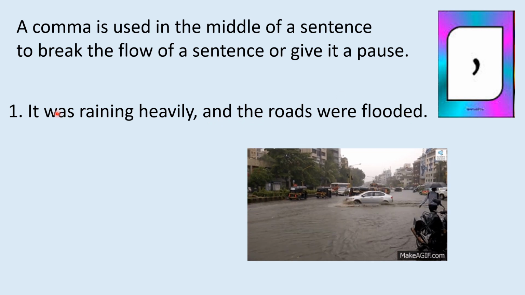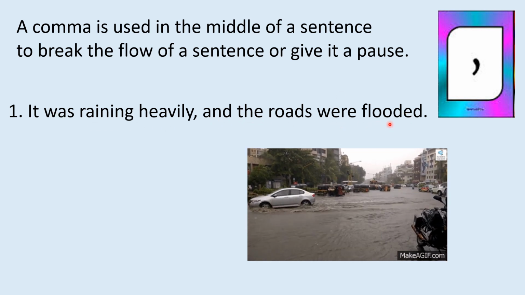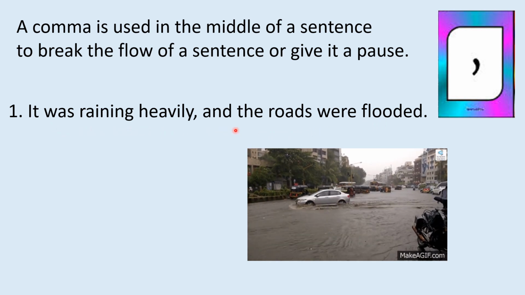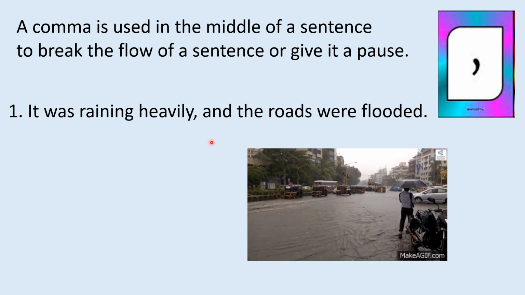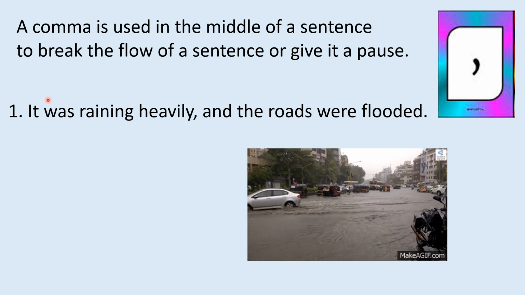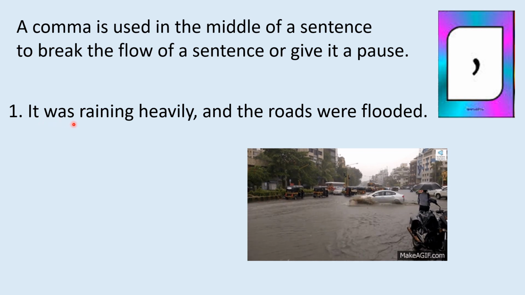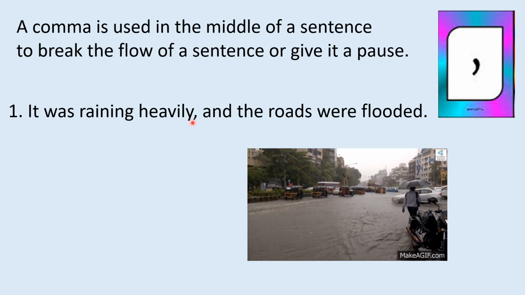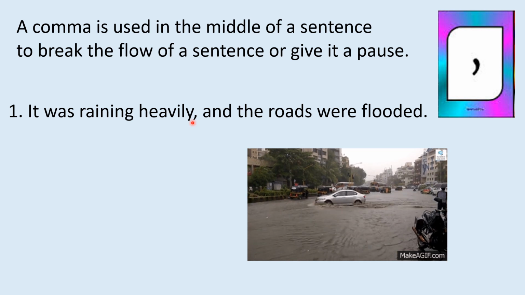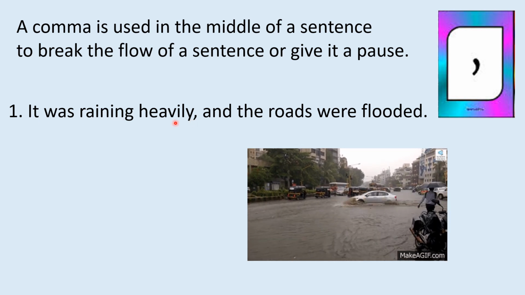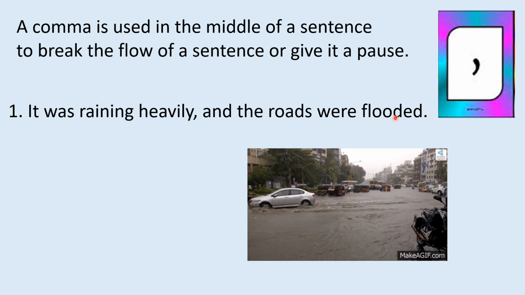So when this sentence is read without a comma, it will sound like this. It was raining heavily and the roads were flooded. So you don't pause. So it doesn't sound correct. So when you want the sentence to sound correct, you use a comma in the middle of a sentence to give it a little pause. It was raining heavily, and the roads were flooded.